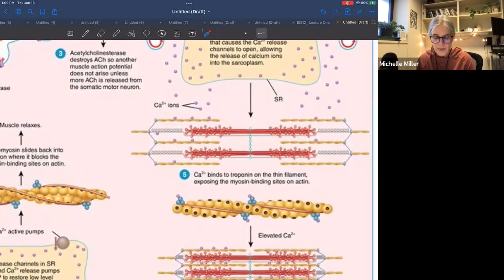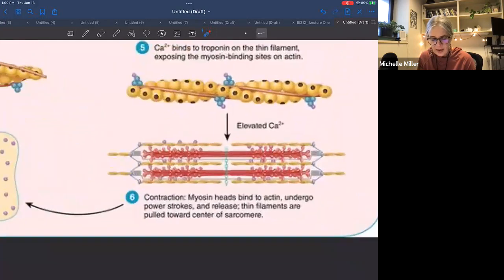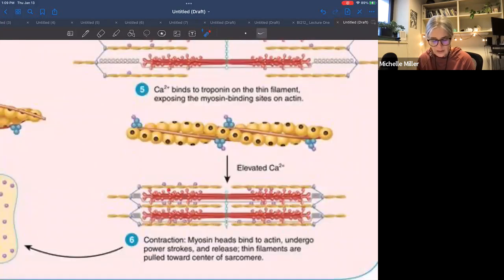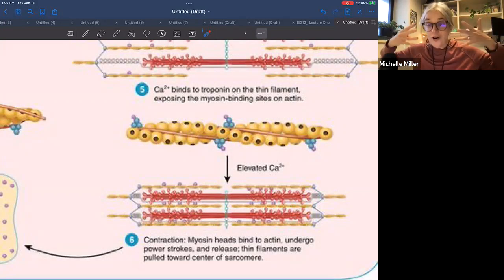So they actually bind to troponin, which is the smaller molecule. The tropomyosin moves and the binding sites open up. And so these myosin heads bind here. And then the energy that is stored in those myosin heads, which we'll talk about next, causes a pivoting of them. So they pivot and the whole thing slides together.